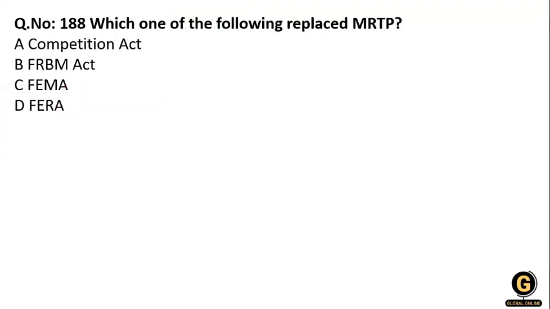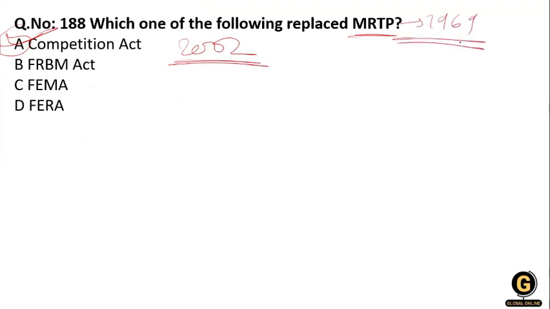Next, which one of the following replaced MRTP? I have just discussed it. That is the Competition Act 2002 replacing the MRTP Act 1969. Clear? And FEMA replaced the FERA.